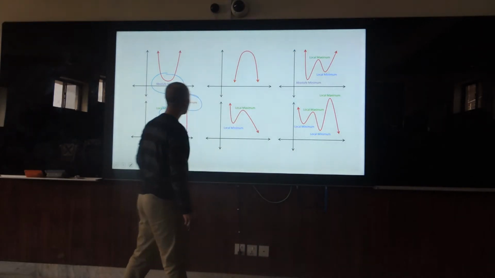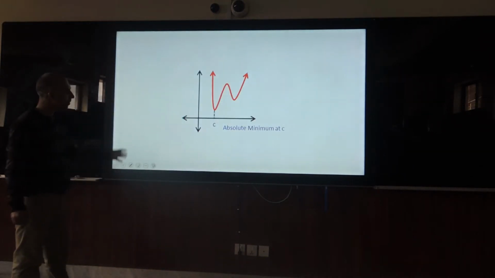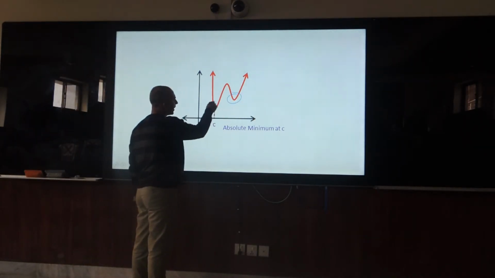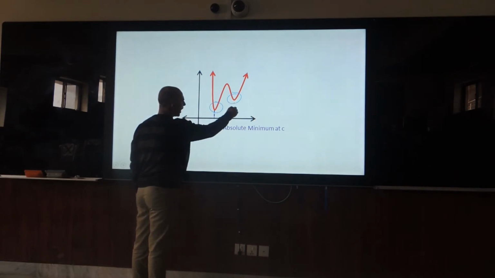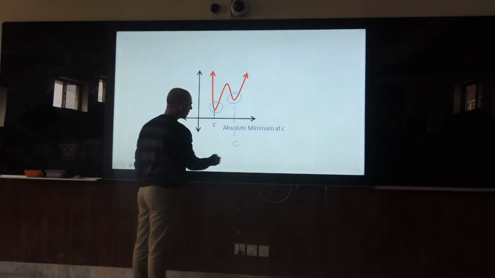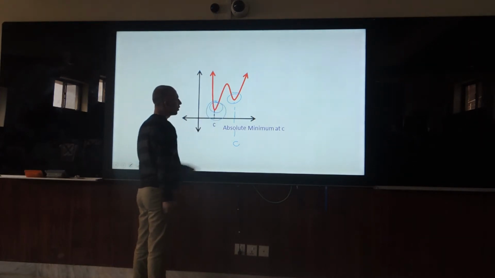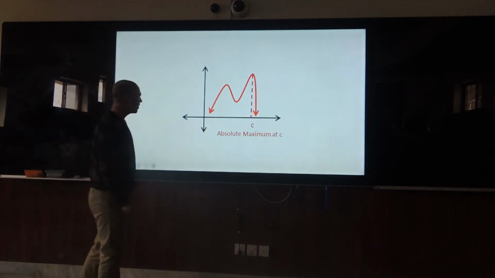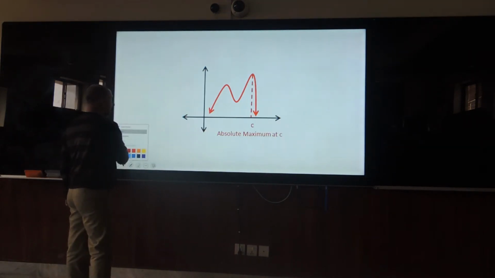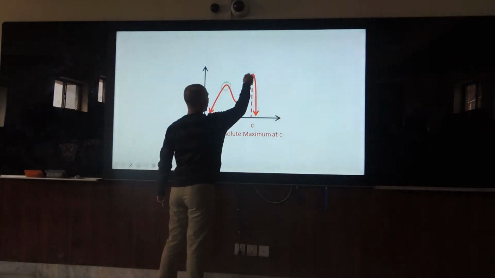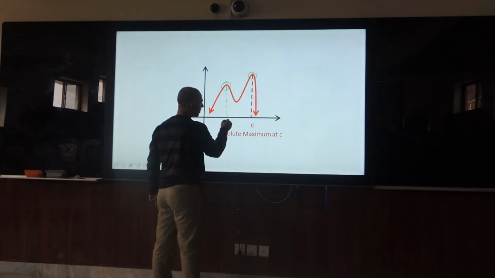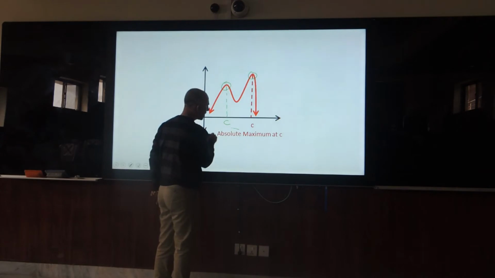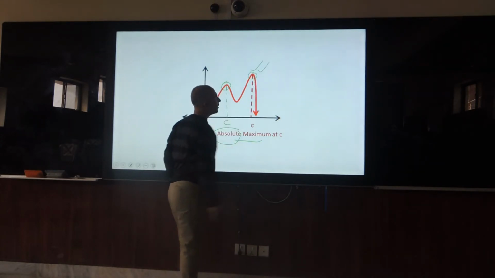So these graphs are also explaining the same thing. For example, there are two minimum positions, this one at some point C, and this one also at some point constant value C, but this is the lowest, so it is known as the absolute minimum. There are two possible peaks. This one and this one are also at some point C, but remember this peak is lower than this peak, so the maximum peak is known as absolute. This one is known as the absolute maximum.